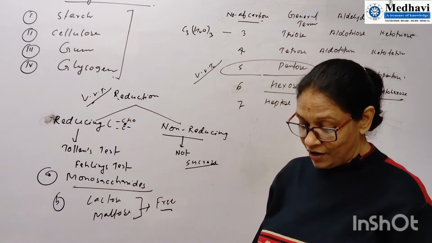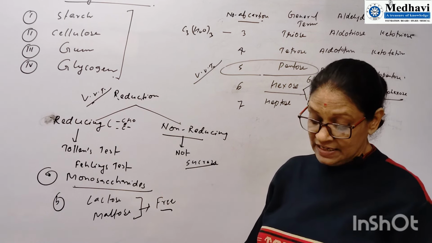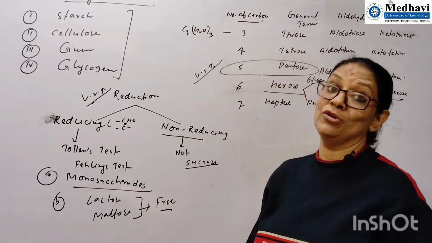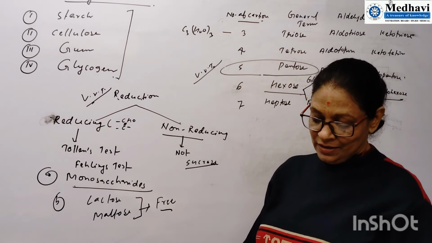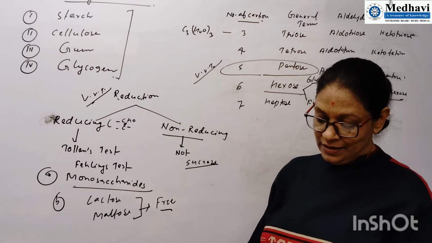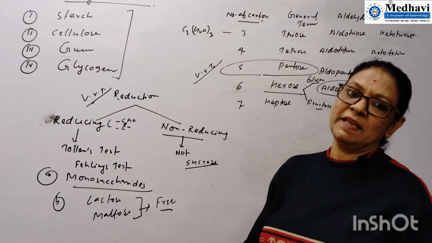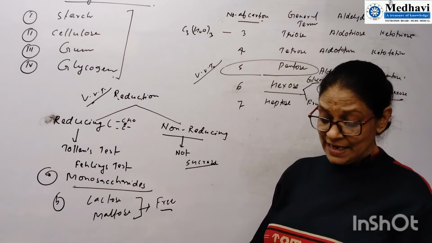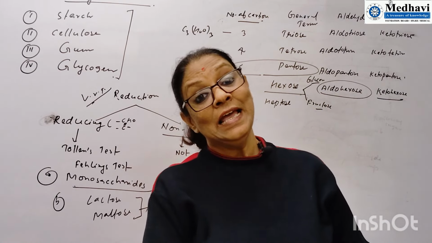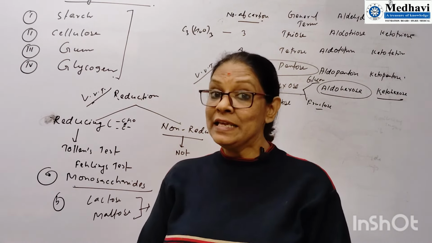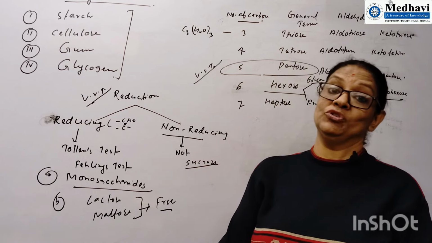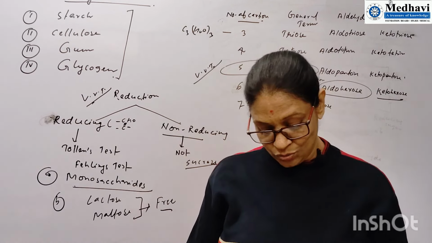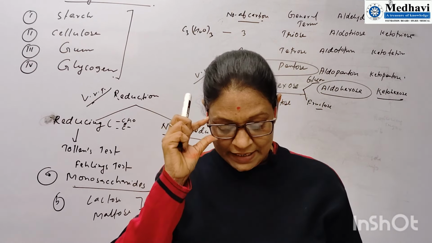Here: classify the following into monosaccharide and disaccharide. Ribose, 2-deoxyribose, maltose, galactose, fructose and lactose. So here, except maltose and lactose, all are monosaccharides. Then, what do you understand by the term glycosidic linkage? You can say glycosidic linkages are the linkages which are used to join two or more monosaccharides.